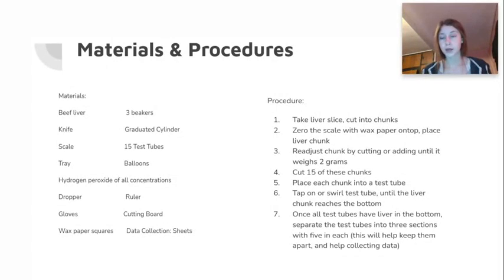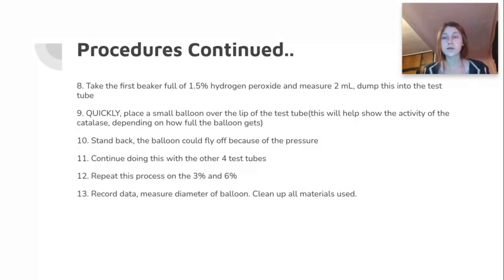Once the liver was in the bottom, I took the test tubes and placed them in sections of 5, so that there were 3 sections, and then I put 1.5% hydrogen peroxide onto them, and I placed the balloon on as fast as I could, and then I repeated that with every other test tube. For 5 of them, I did 1.5, for another 5, I did 3, and for another 5, I did 6. Once I was done, I measured the balloon diameter and I placed that into my sheets so that I could collect that data. Then I cleaned up all materials used.